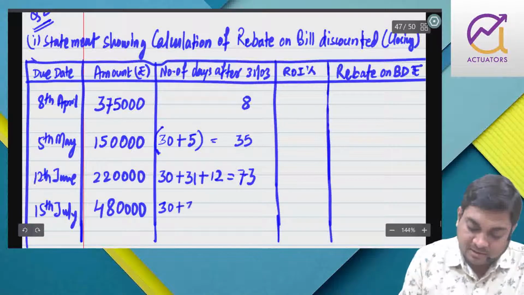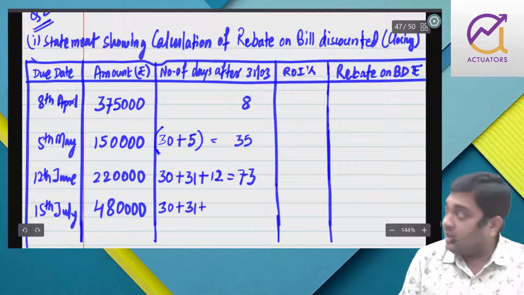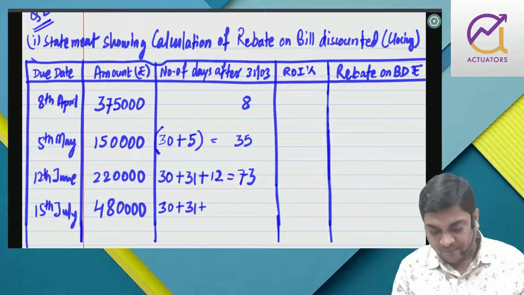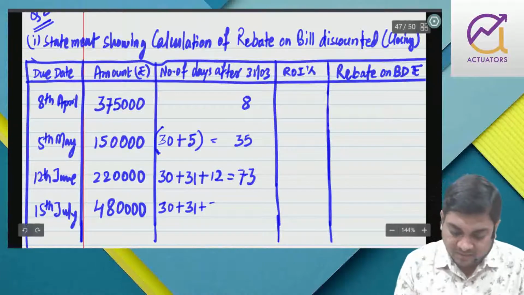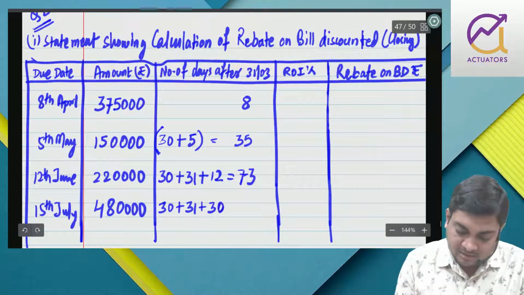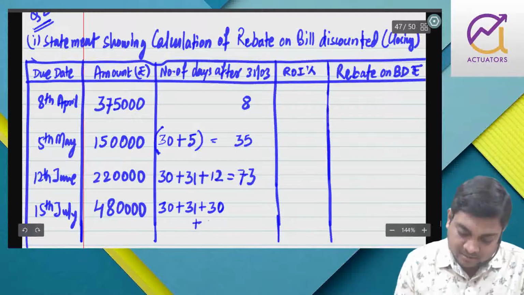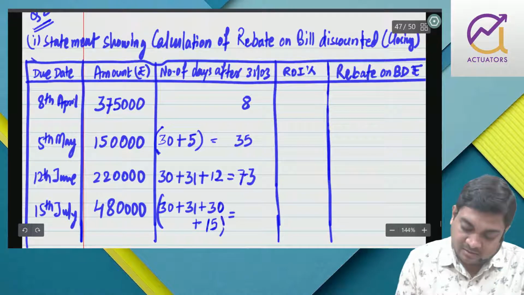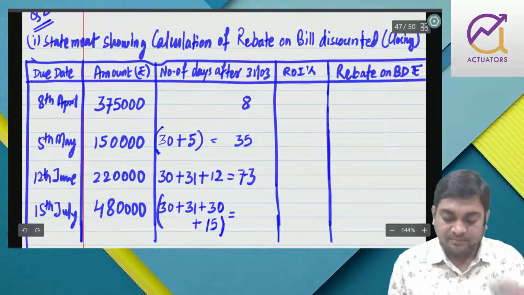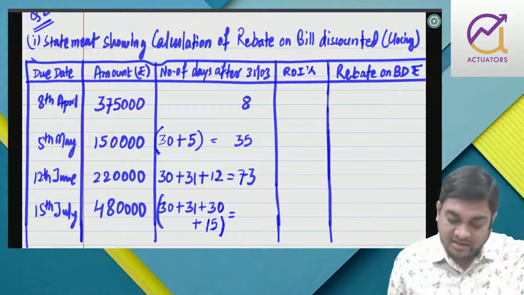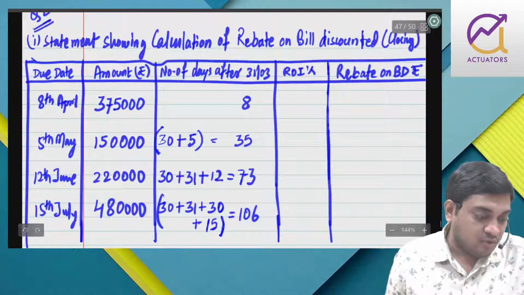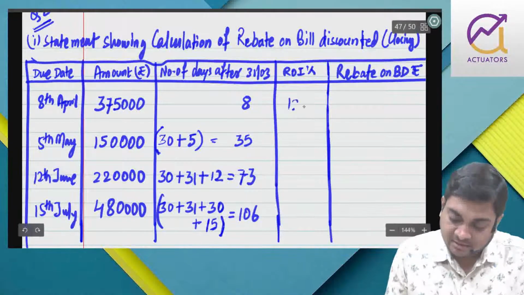30 plus 31 plus 30 plus 15. How much? 106 days. Interest rate is 12, 14, 14, 15.